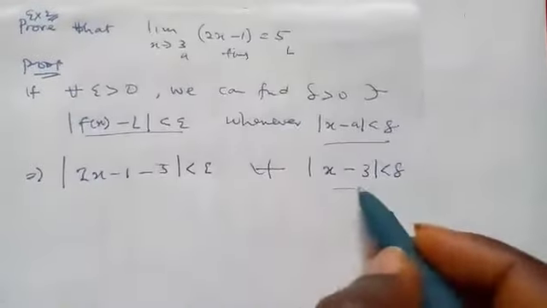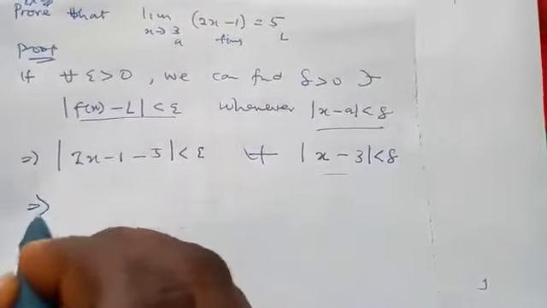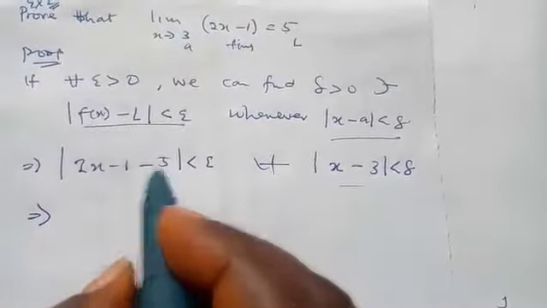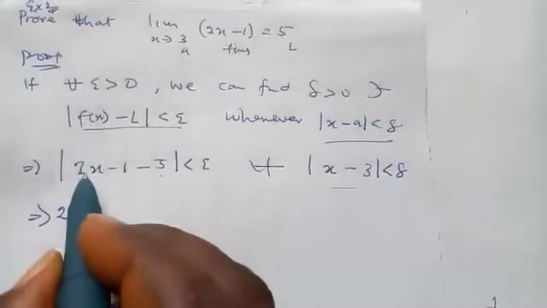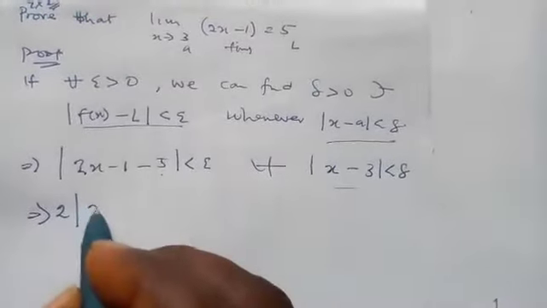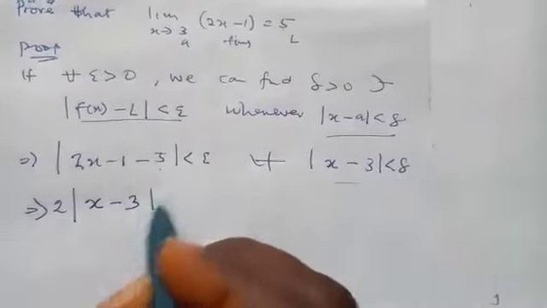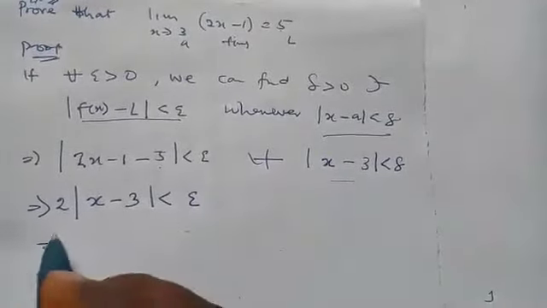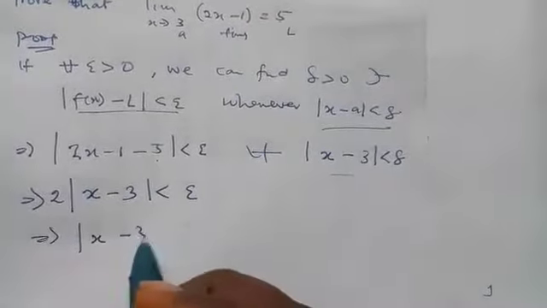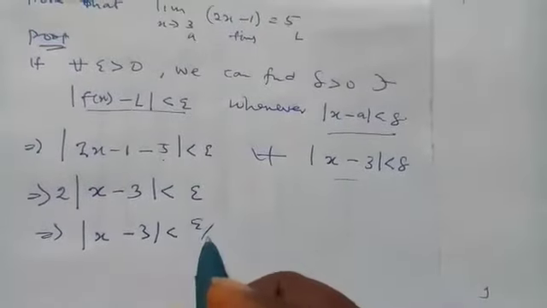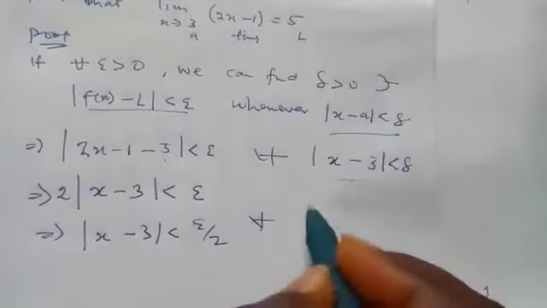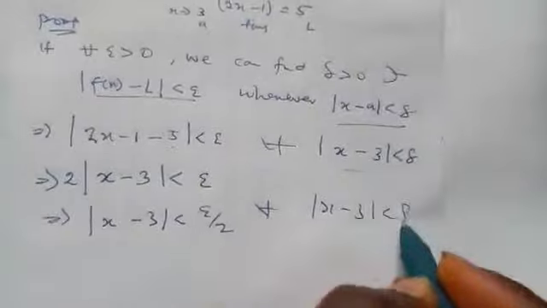So we'll now be working towards this. Without stressing ourselves, we see that minus 1 minus 5 is minus 6. So this will give, and 2 is common, so if you factorize this, it will give 2 times absolute value of x minus 3 is less than epsilon. So this implies that absolute value of x minus 3 is less than epsilon over 2, for all x with absolute value of x minus 3 less than delta.